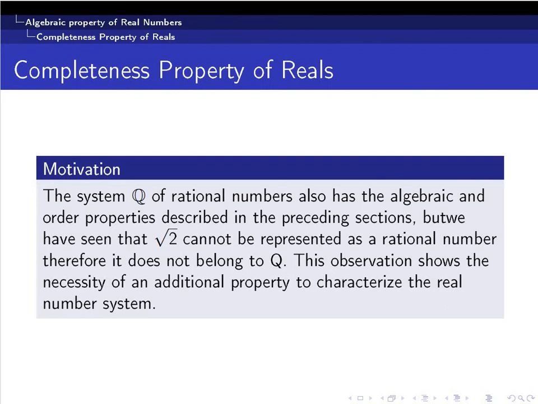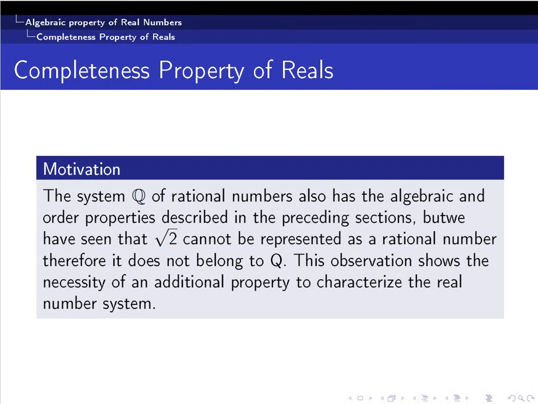So why do we want to define a completeness property on the set of all real numbers? The motivation comes from the fact that if you take the subset of all rational numbers of the set of all real numbers, you can trivially observe the following facts.